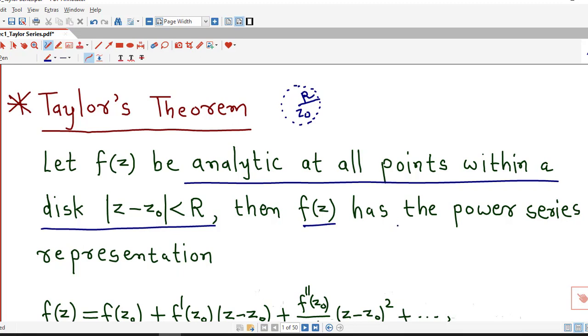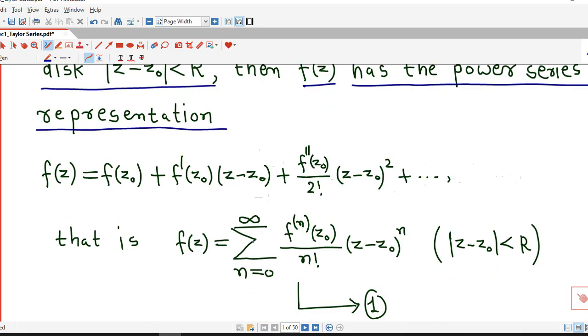Then f of z has the power series representation given by f of z equal to f of z0 plus the first derivative at z0 into the first power of z minus z0, plus the second derivative at z0 divided by 2 factorial into the second power of z minus z0, and so on.